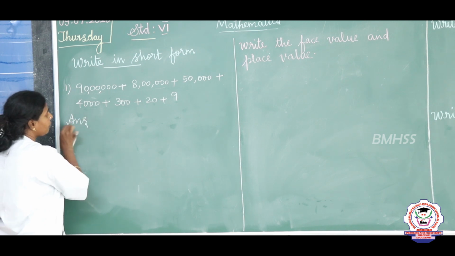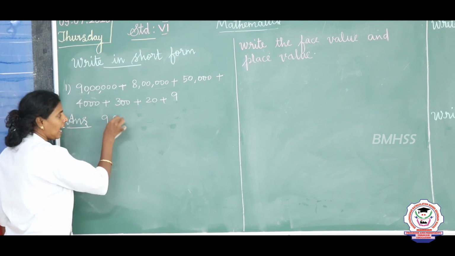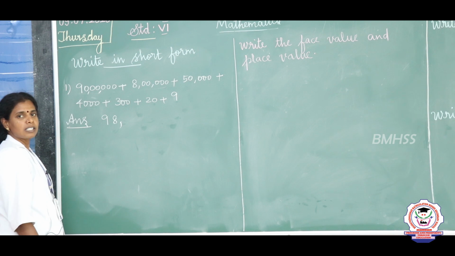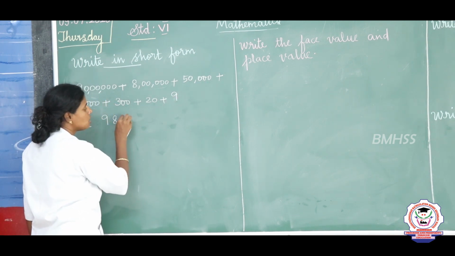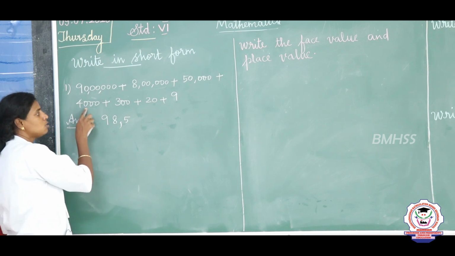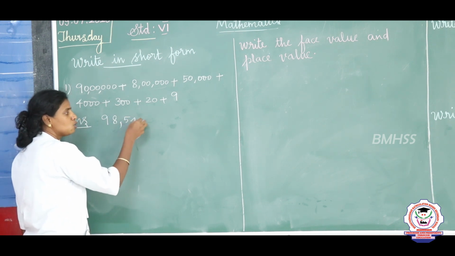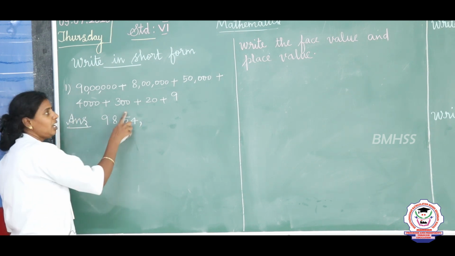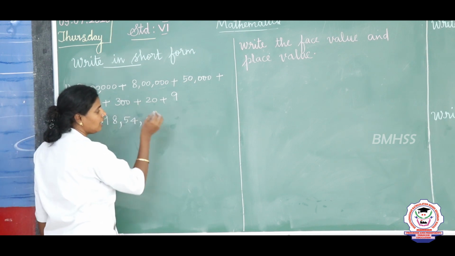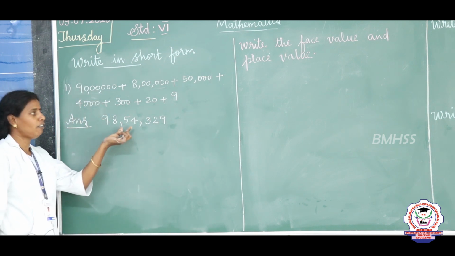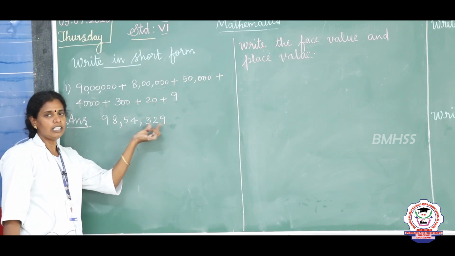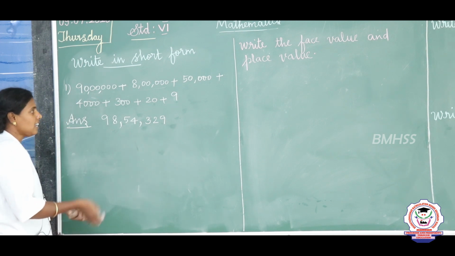So, 98 lakh, comma, after lakhs place, place a comma, and then 50,000. So, in 10,000s place, 5, and thousands place is 4,000. So, 4, comma, 329. So, in hundreds place 3 and 29 is 2, 9. So, 98 lakh 54,329. Right.